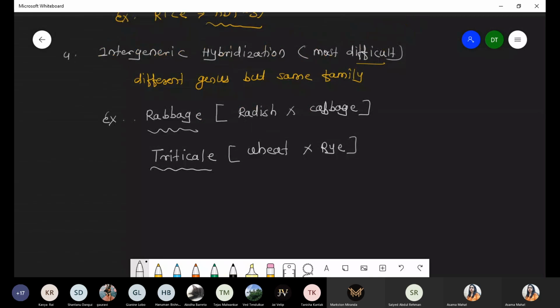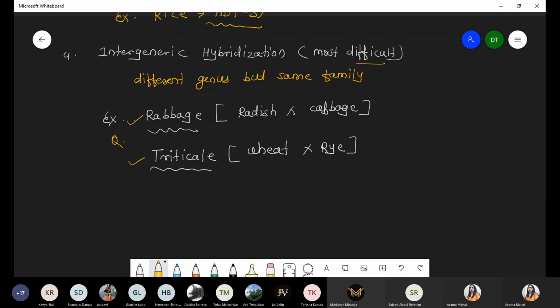Same as radish and cabbage, they are two different genera but belong to the same family, and we performed this. In the next classes we will discuss in detail how rabbage and triticale get formed. Rabbage and triticale are very good examples of the hybridization.